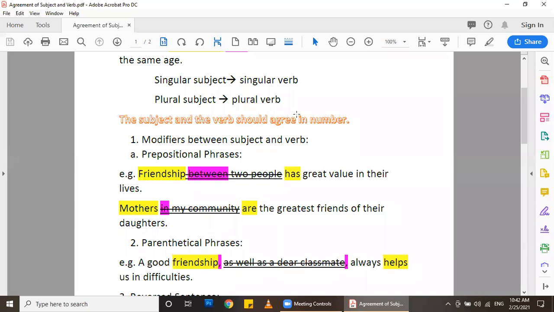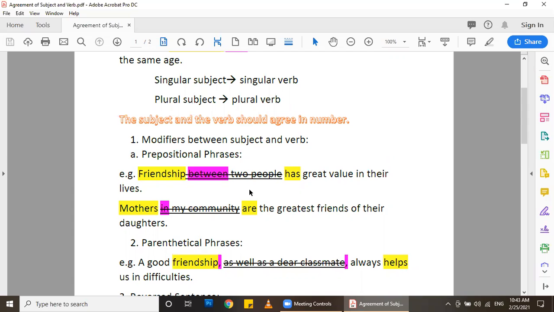Usually when I have a prepositional phrase between the subject and the verb, it gives us extra information about the subject, meaning that the sentence could be friendship has great value in their lives. But if I want to give extra information, I may add between two people.